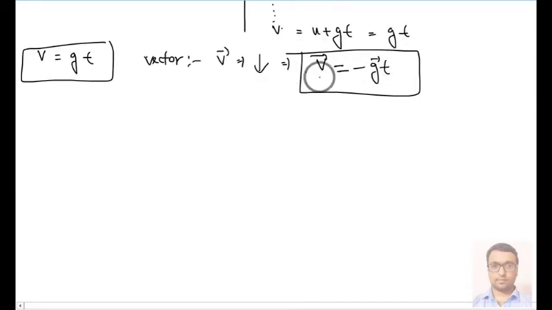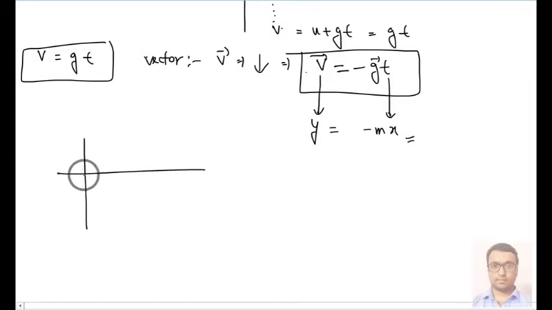To plot this graph, we have to relate this with the equation y equals minus mx. So for this we know that the graph is plotted like this. It will start from the origin because there is no intercept, the value of c is 0, and it will be like this. On the y-axis we will denote our velocity, and on the x-axis we will denote our time.